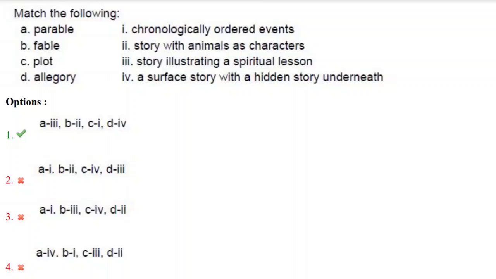The best example for a fable is Panchatantram. And plot is nothing but chronologically ordered events. A sequence of events in a story is nothing but plot. And allegory, a surface story with a hidden story underneath. Allegory, the story which has a hidden story, that is an implied story underneath. So the correct answer here is first option: parable, story illustrating a spiritual lesson; fable, story with animals as characters; plot, chronologically ordered events; and allegory, surface story with a hidden story underneath.